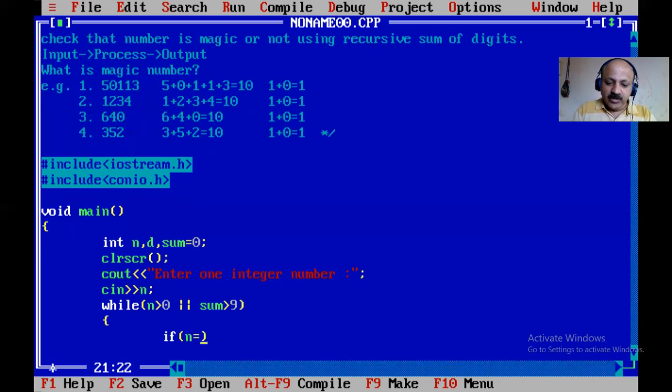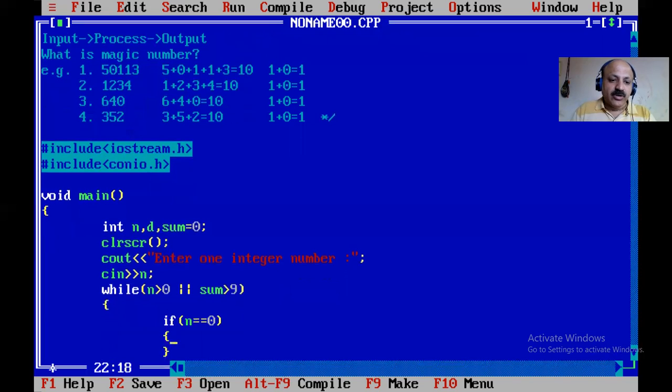So n equal to 0, and we continue with that same while loop. We cannot take another while loop. Here only one while loop, not two, three or four. Any digit number's sum you can get first, and continue with this same while loop.